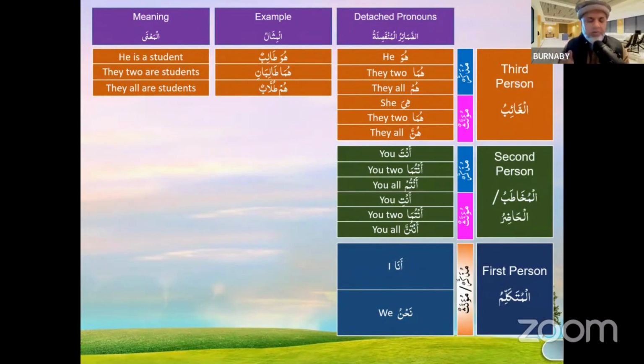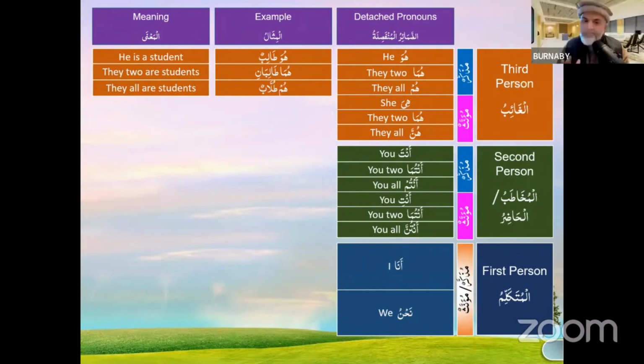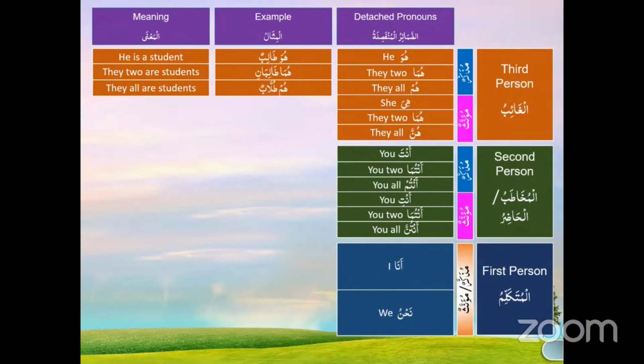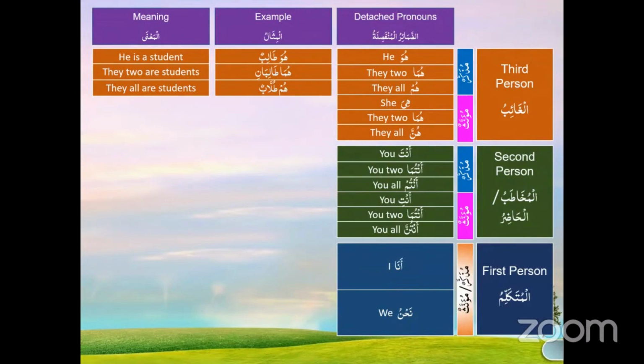Now tullabun, is it rafa or nasab? I mean, is it marifa or nakira? First of all, is it proper or common? Common. Okay. Is it rafa? Yes. Why? Because of the ending sound. Because it's a jama. The rule number one is that the singular and the jama mukassar follow the same rule.